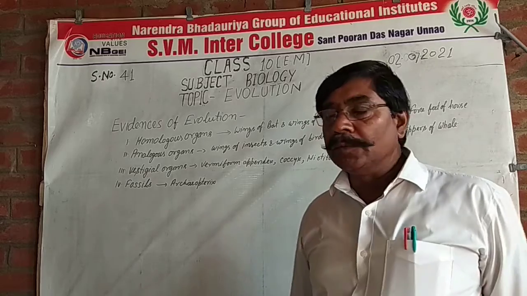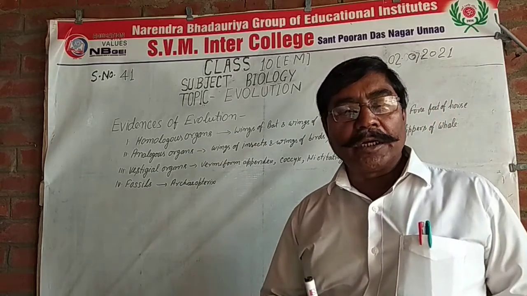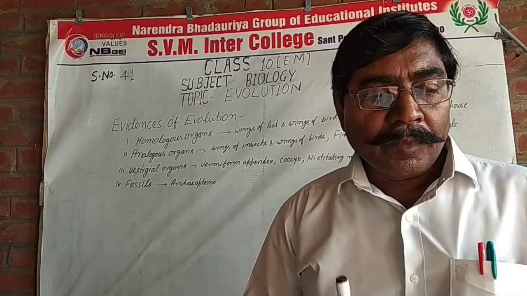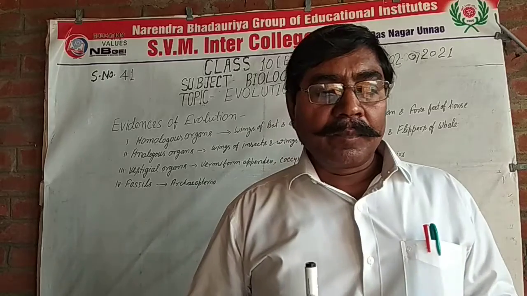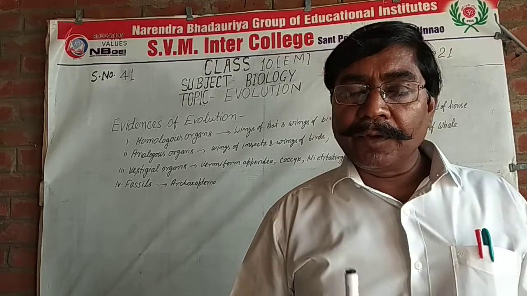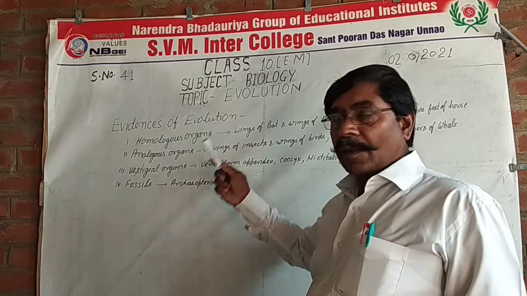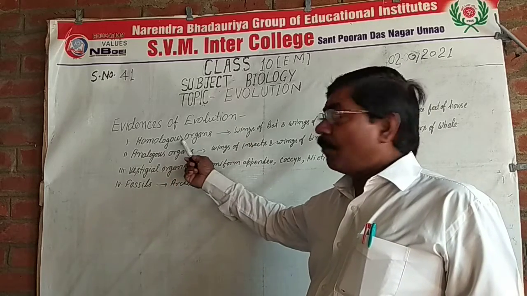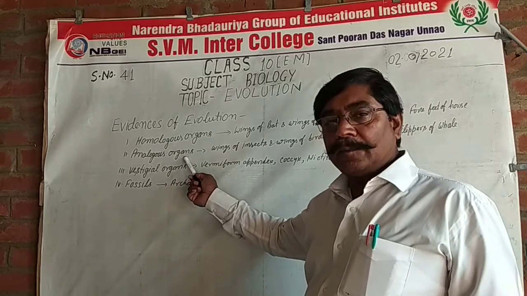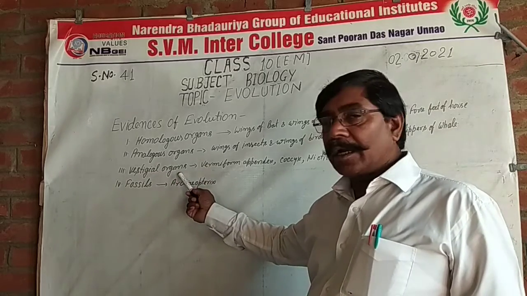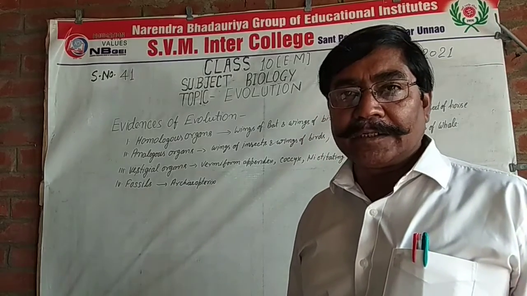Today I teach you about evolution. In evolution, I teach you the relationship or evidence of evolution. Evidence of evolution: first, homologous organs; second, analogous organs; third, vestigial organs; fourth, fossils.